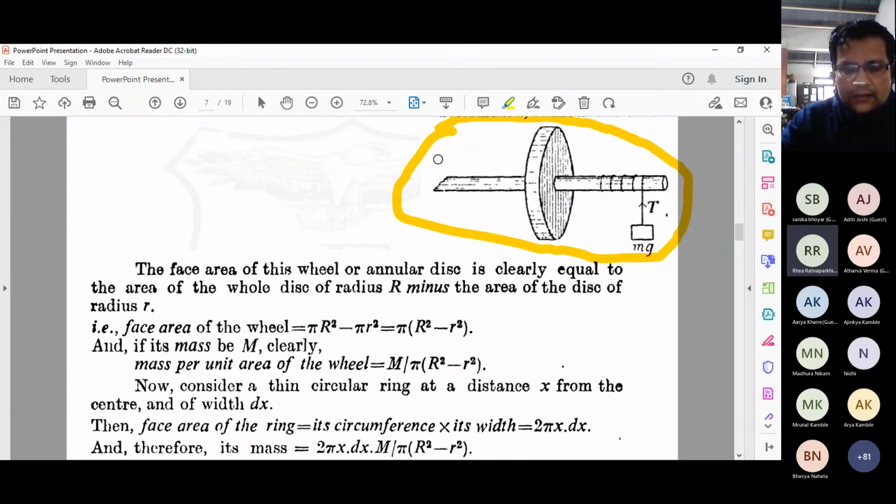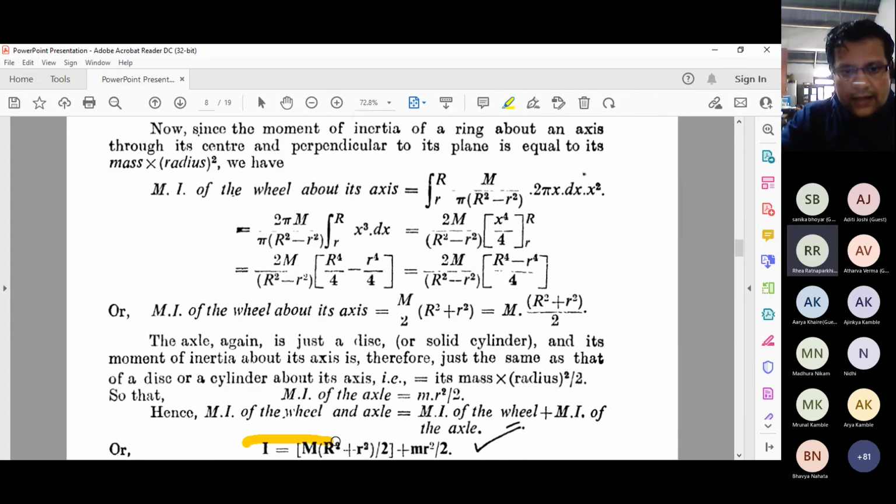And we solved to calculate the moment of inertia of such a wheel which is freely rotating around an axle, and that axle is supported with a ball bearing. We have the formula: the moment of inertia of the flywheel is I = M R square plus r square by 2 plus m small r square by 2. That small m is the mass of the axle and capital M is the mass of the wheel part, and that's the whole expression we derived, by considering the analogy of what we did for the disc part.